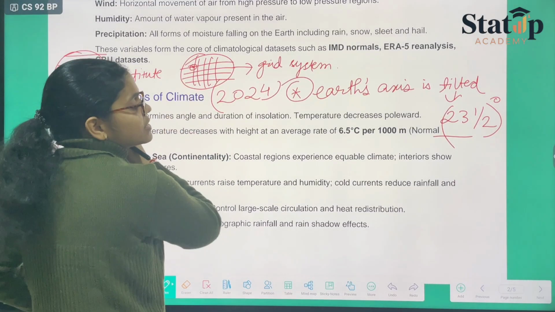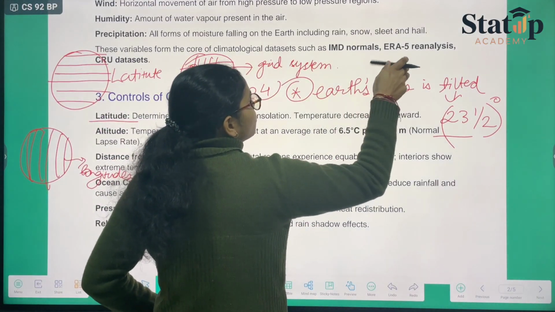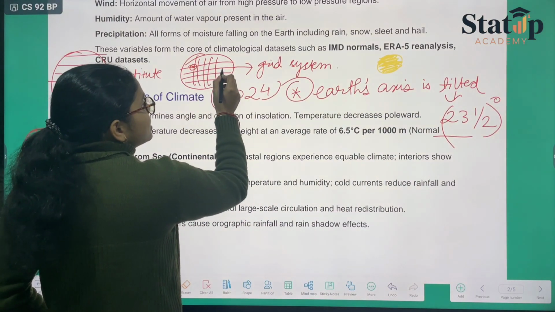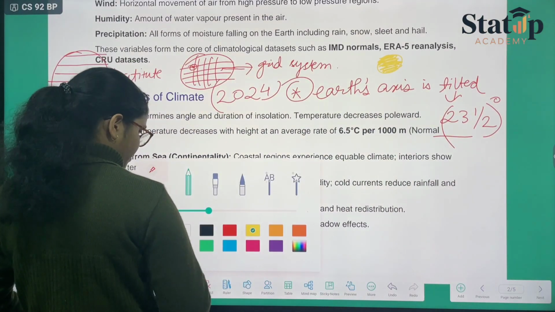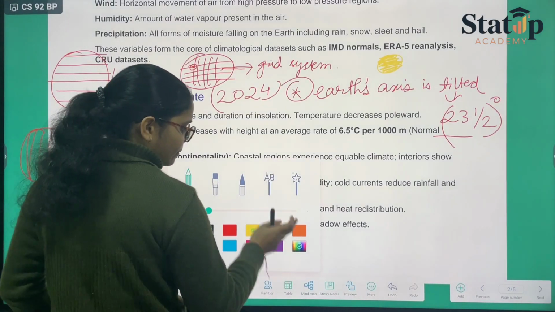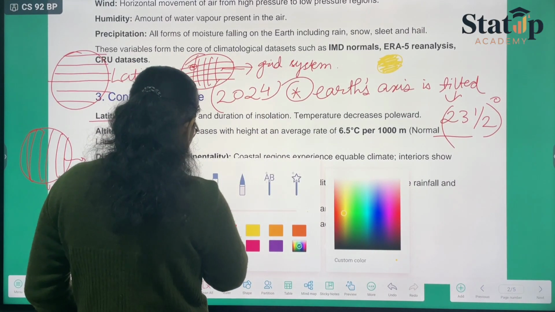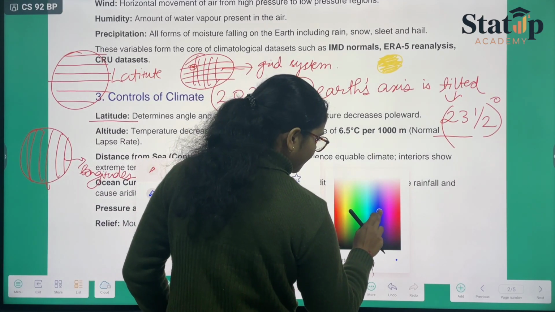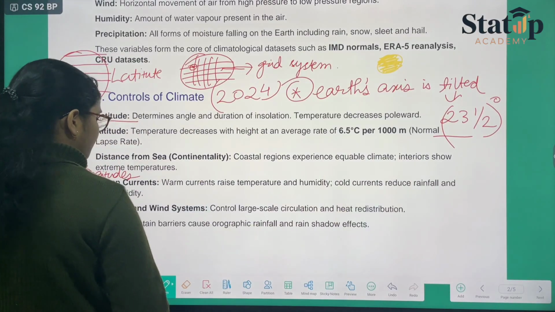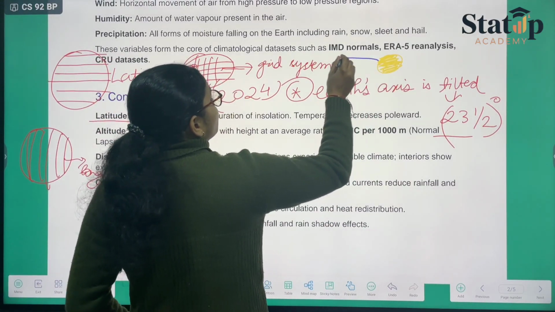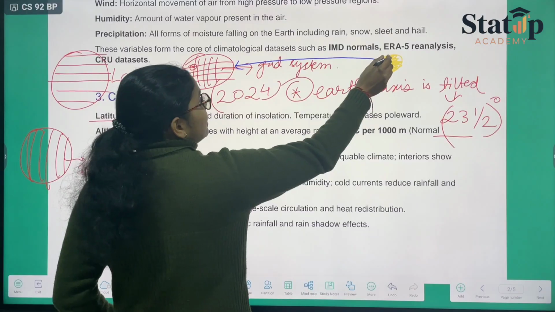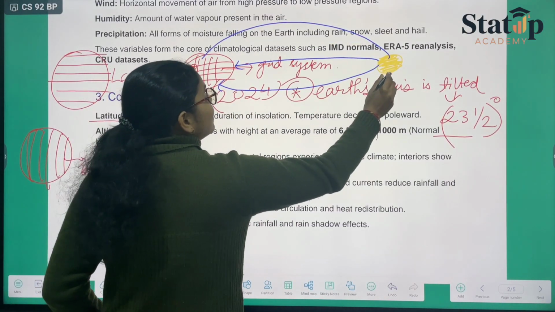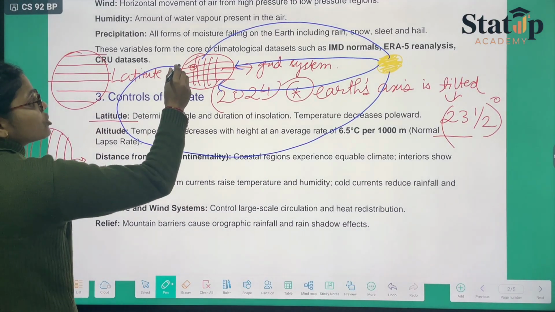As you all know, if I draw this Earth over here and the sun is shining from here, this place would be receiving the direct rays, while rays will have to travel to reach this side, and will have to travel the maximum distance to reach this side.